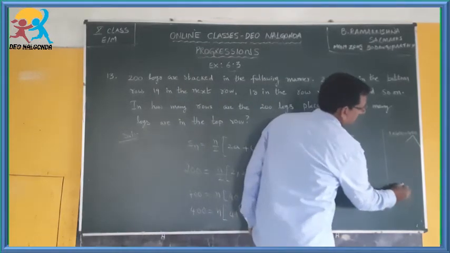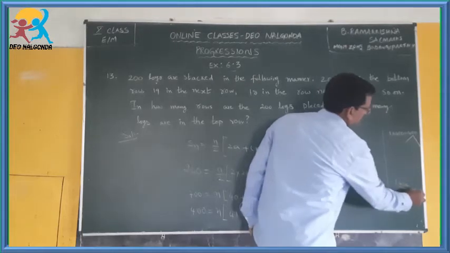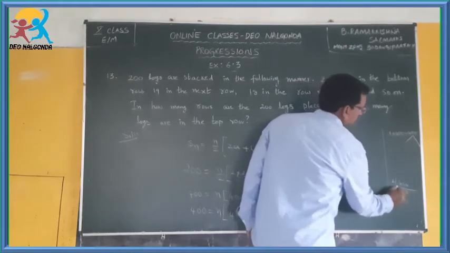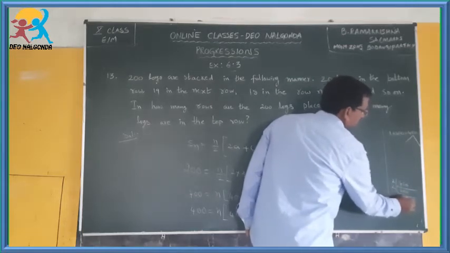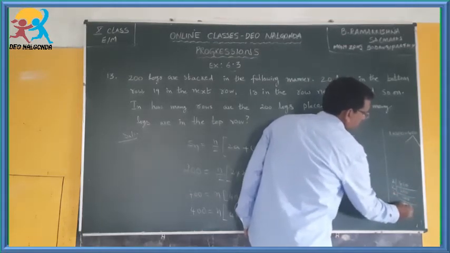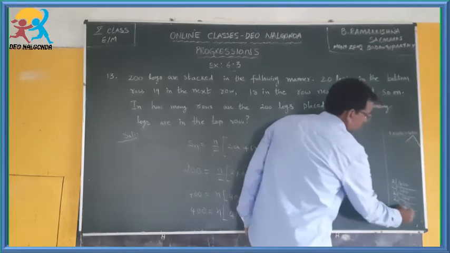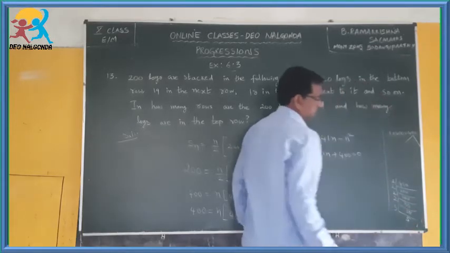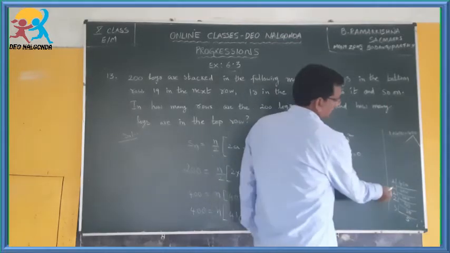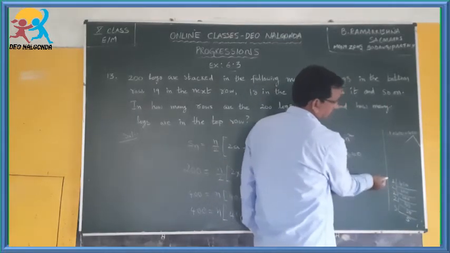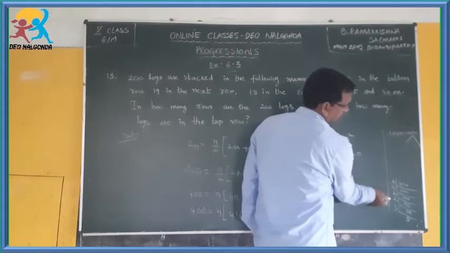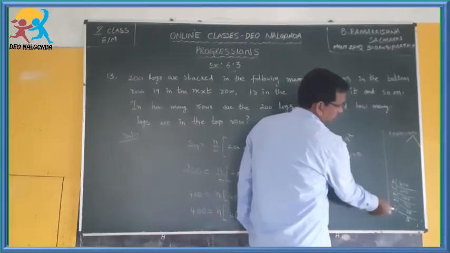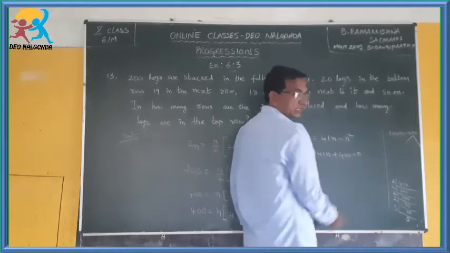For finding that, you can prime factorize this 400. 2 into 200, 2 into 100, 2 into 50, 2 into 25, 5 into 5. Now see, the prime factors are like this: 2 into 2 into 2 into 2 into 5 into 5. If you multiply all these, you will get 400.